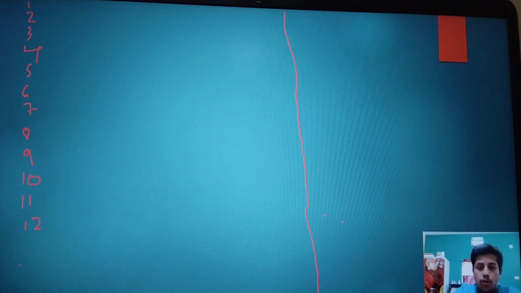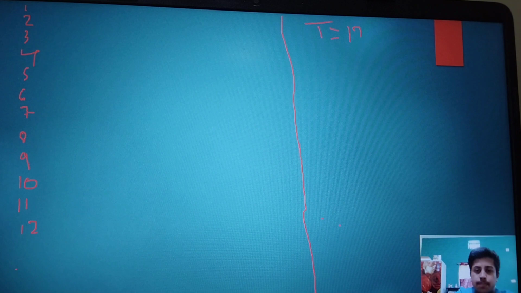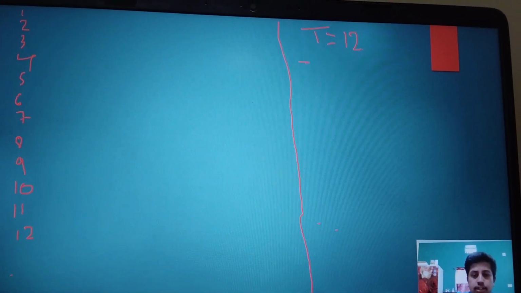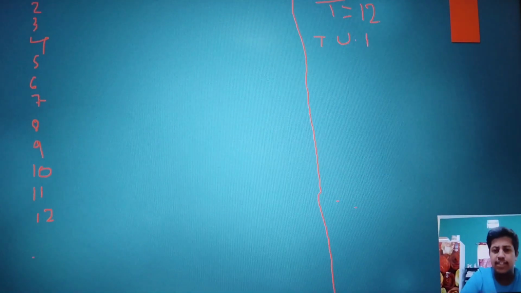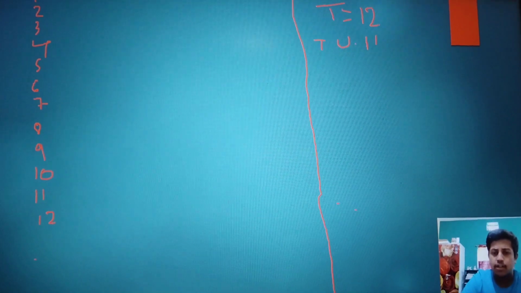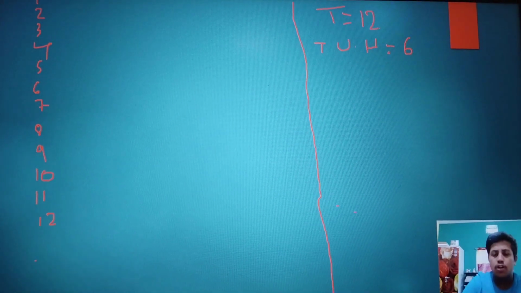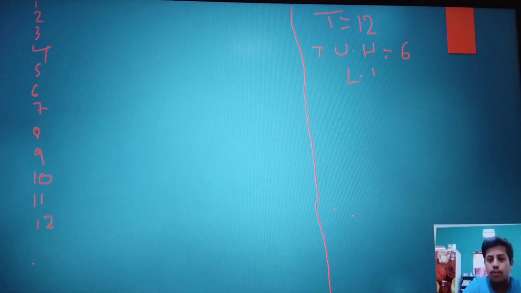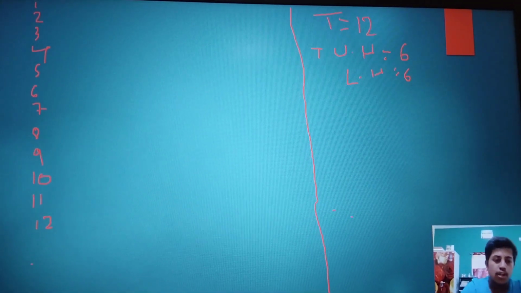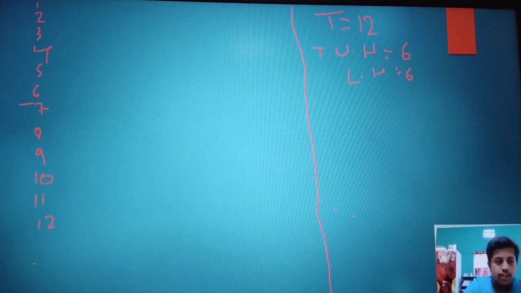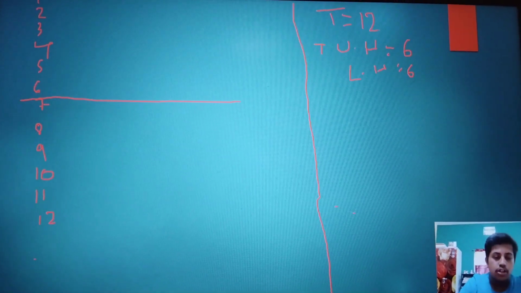Okay, let's do. Total number of teams, it is 12, I think. Teams in upper half. What will be the formula? It is an even number, so we can do it very easily. Okay, so teams in upper half 6, lower half also 6. So we will draw a line here on the 6.